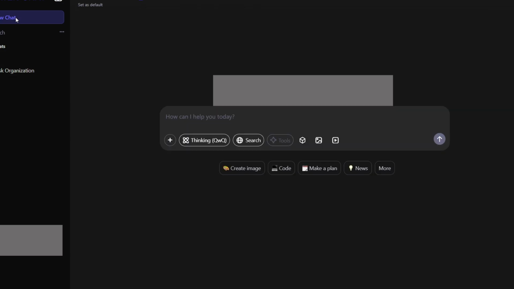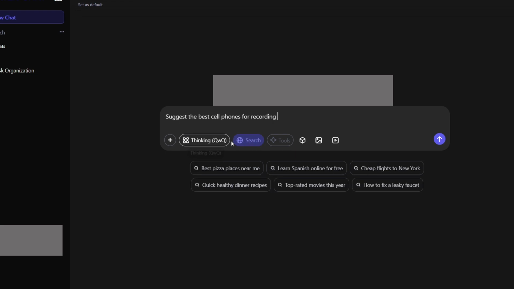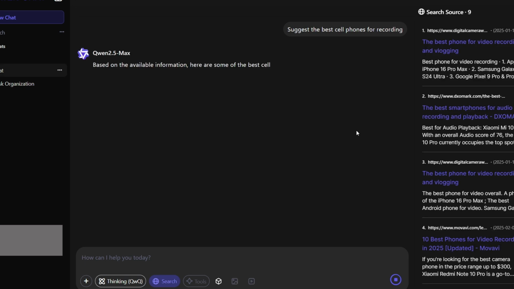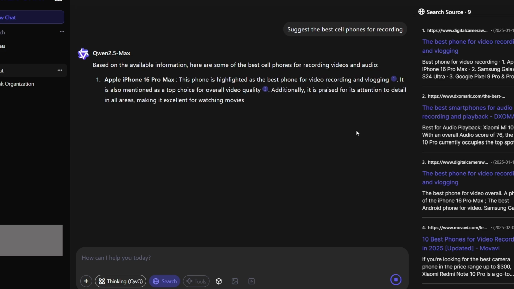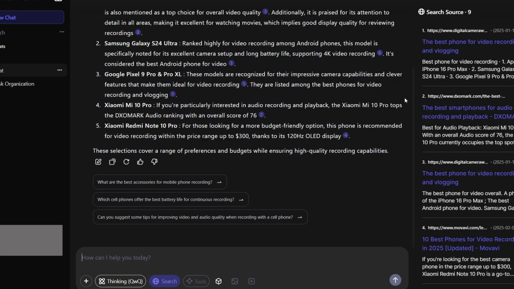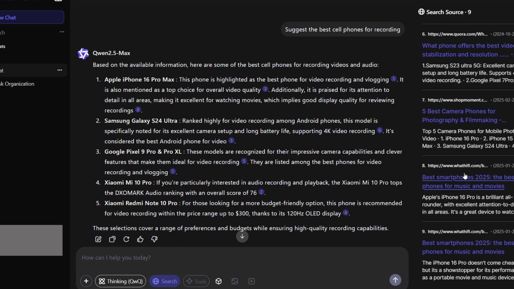I'd like to open another chat and ask it to suggest me the best cell phone for recording. I like to use this button, I mean search, to search on the internet, and it provides us some links. As you see guys, these are the sources that it used for providing me these cell phones.